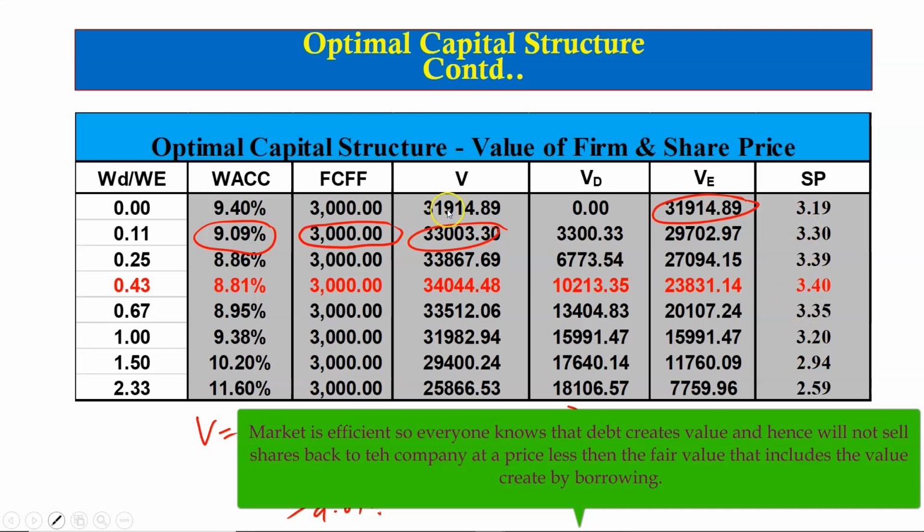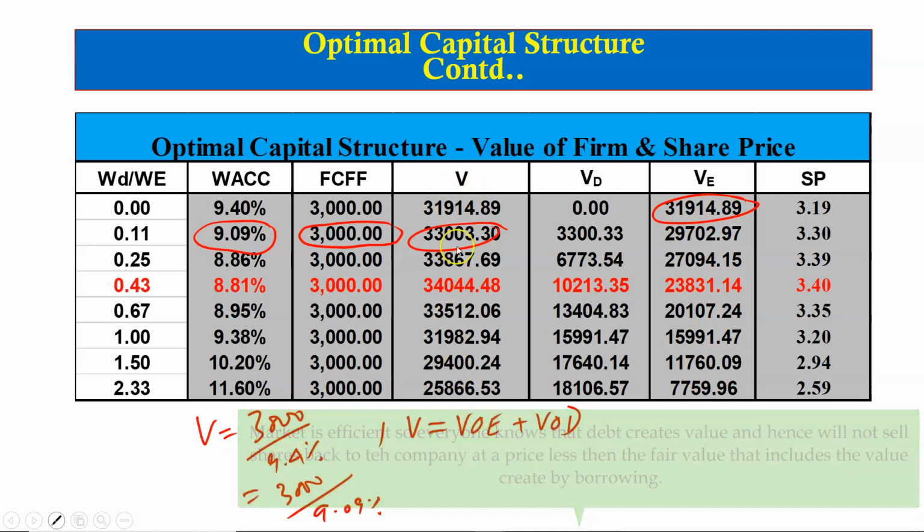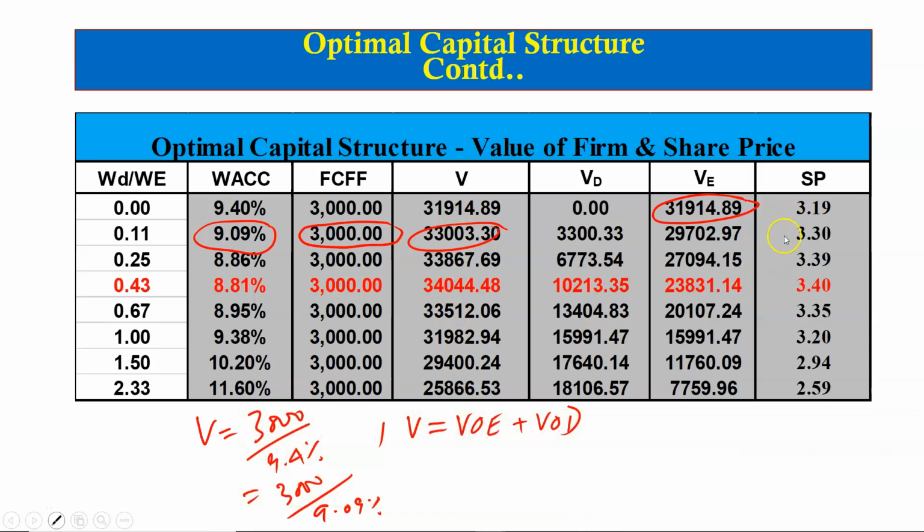For now, the value of the firm divided by 10,000 gives us the share price, and we are dividing by the original number of shares, and we are not dividing the value of equity that we have in this column, but we are dividing the value of the firm here in this column by the original number of shares, that is 10,000, to get these numbers.